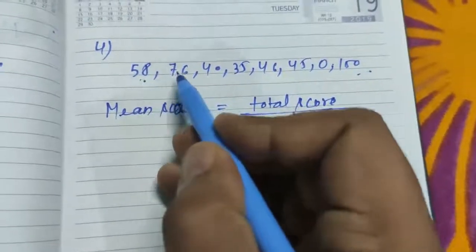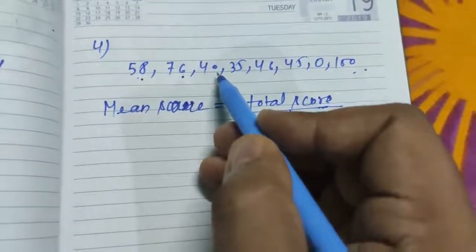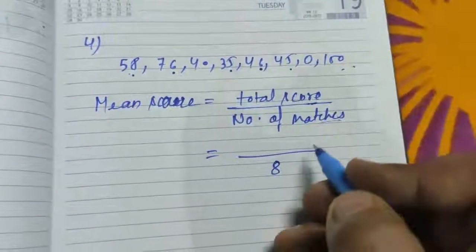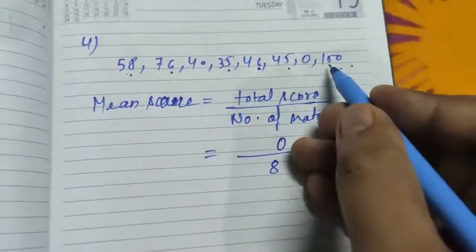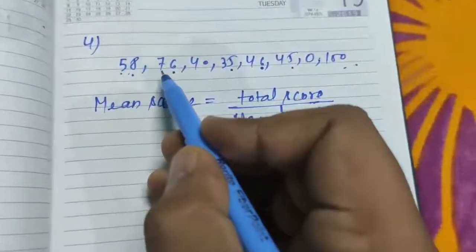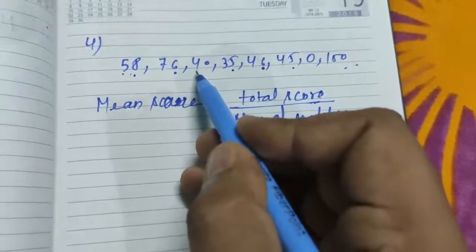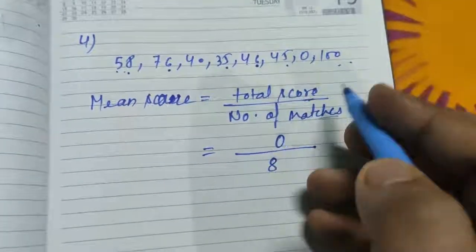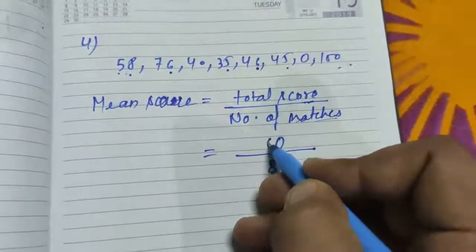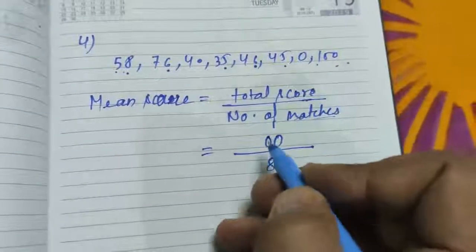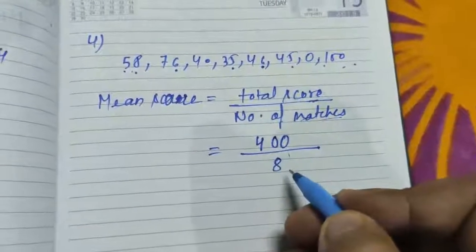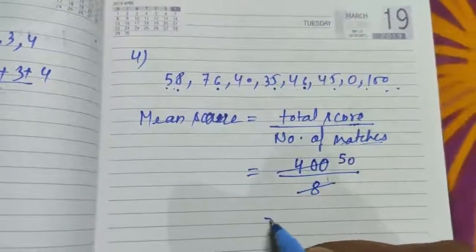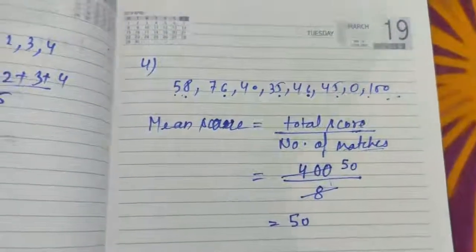First the ones: 8 and 6 is 14, 5 is 19, 6 is 25, 30. So 0 and carry 3. Then 3 and 5 is 8, 8 and 7 is 15, 4 is 19, 22, 4 is 26, 30. So 0, carry 3, and 3 will be here, then 4. 400 is the total. Now we will divide it by 8. What did we get? 50. So the mean score of the cricketer is 50.